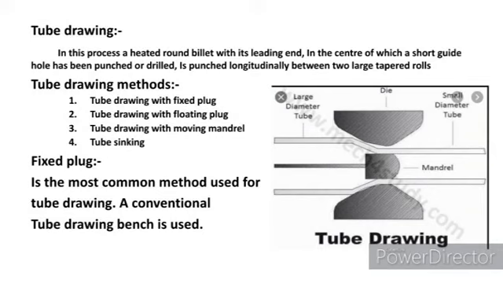At the place where the die reduces the cross section area, there is a mandrel. It is a fixed mandrel to reduce a large cross section area to this mandrel size. It is called a fixed plug.